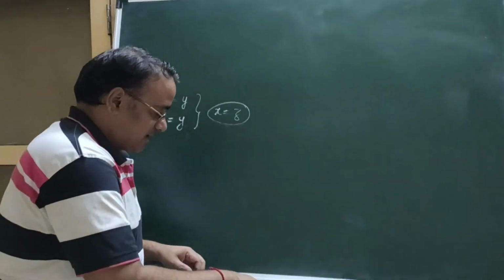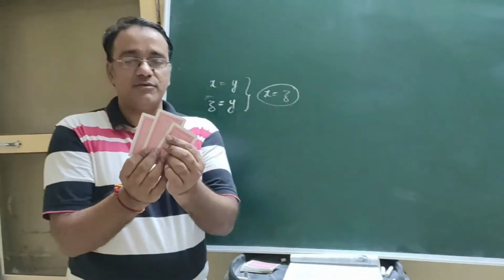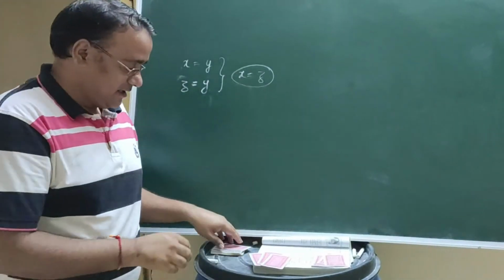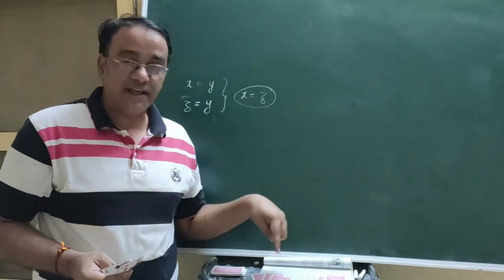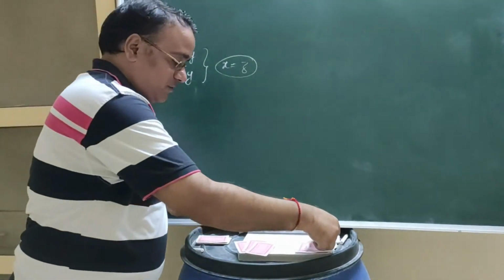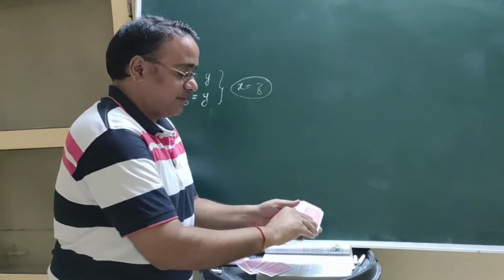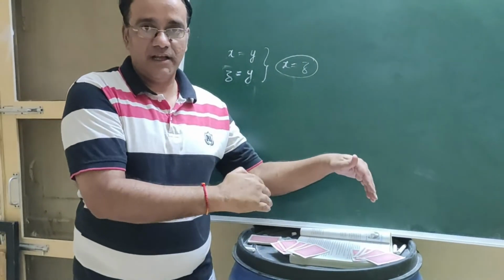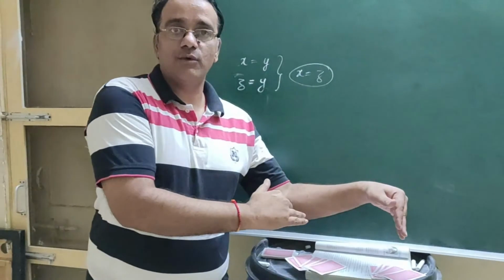Okay, now let us see one more activity. I have 3 cards with me, so मैं यहाँ पे रख दिया और 3 cards यहाँ पे रख दिया. ठीक है. Now these 3 are equal. Now I am going to add 2 equals. ठीक है. 2 equals यहाँ पे डाल दिया और यहाँ पे डाल दिया. Now here it will become 5. Here it will become 5. So we conclude that if equals are added to equals, पहले equals कितना था 3. Now what equals we added: 2. Then the wholes are also equal to each other.